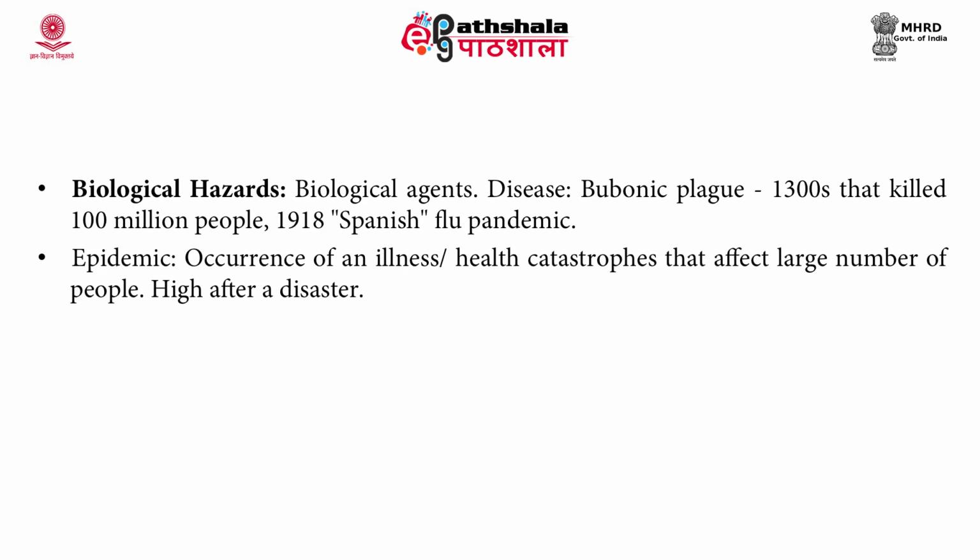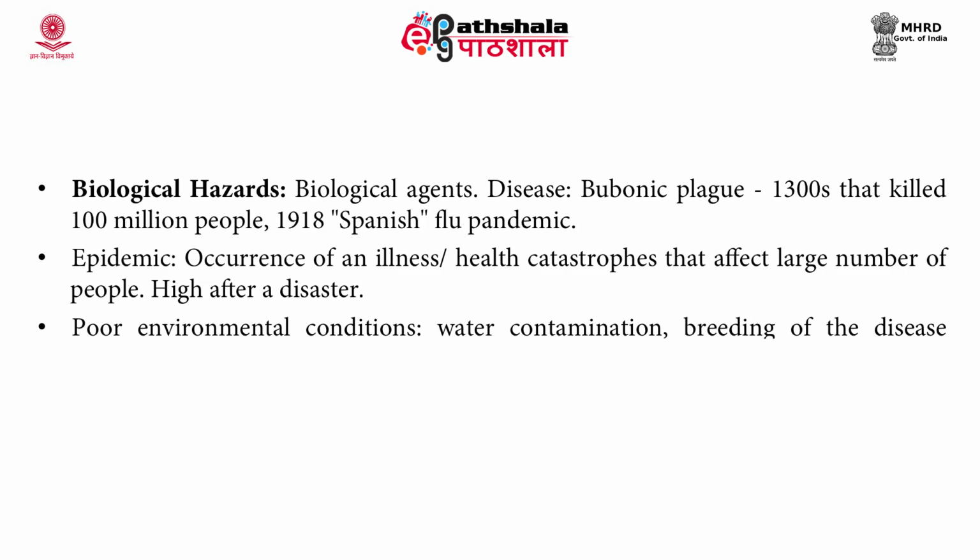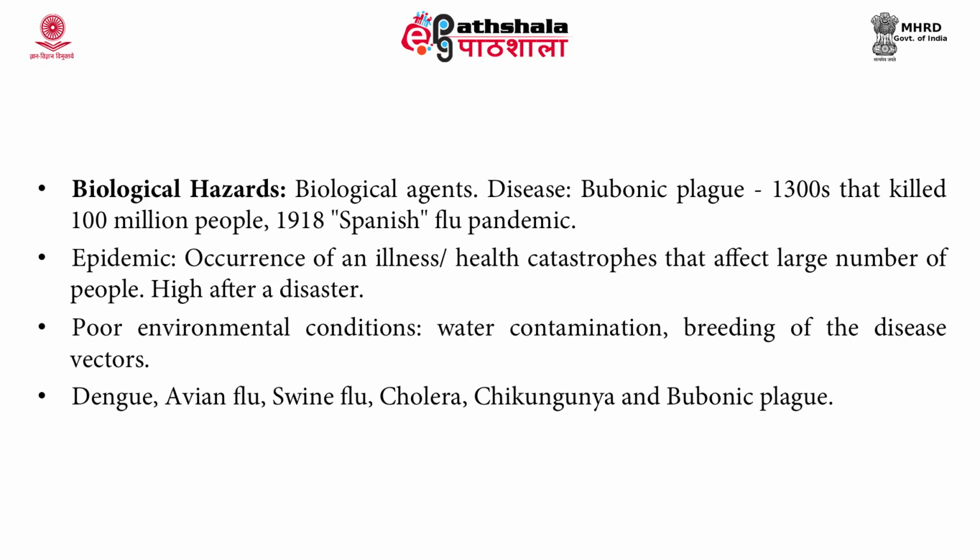Epidemic is the occurrence of an illness, a health catastrophe that affects a large number of people, and this is normally high after a natural disaster. There can be poor environmental conditions, water contamination, breeding of the disease vectors. All this occurs when a hazard has occurred. Dengue, Asian flu or the avian flu, swine flu, which is caused by pigs, cholera, chikungunya, which is also caused by mosquitoes, and the bubonic plague. All these are biological hazards which can cause a lot of health effects to human beings.